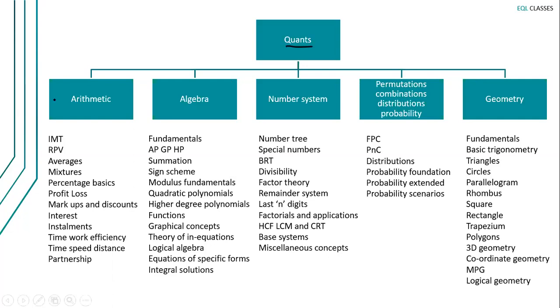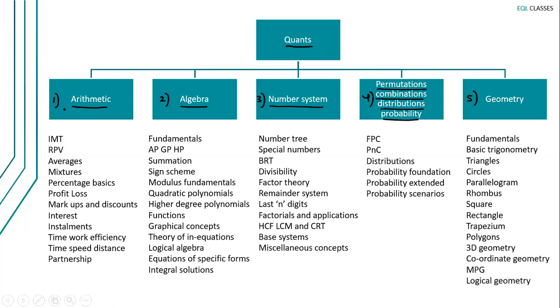The first block is arithmetic. The second block is algebra. The third block is number system. The fourth block comprises permutations, combinations, distributions, and probability. And the fifth block is the geometry block.